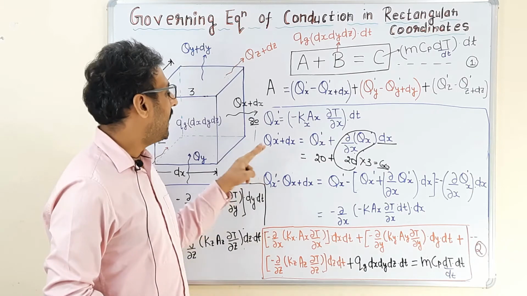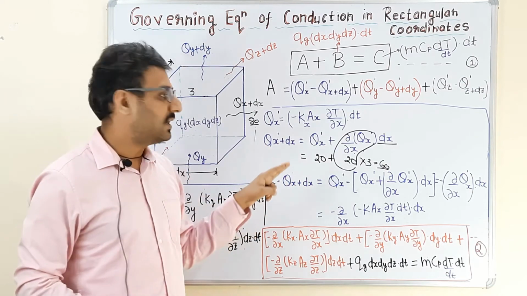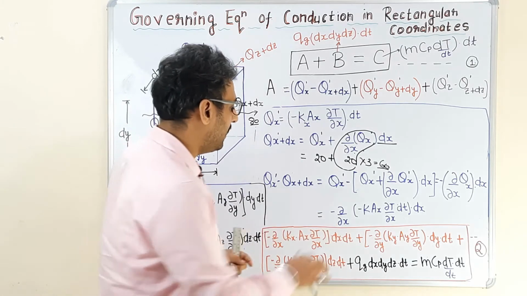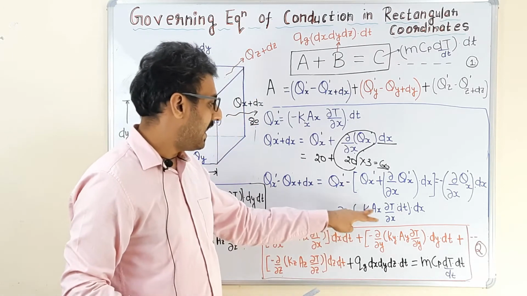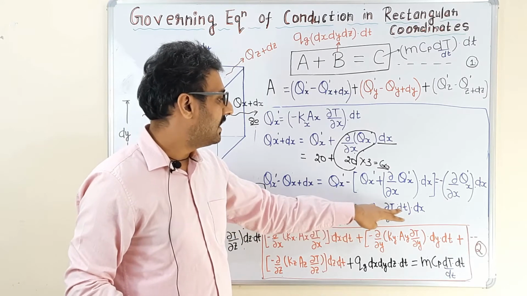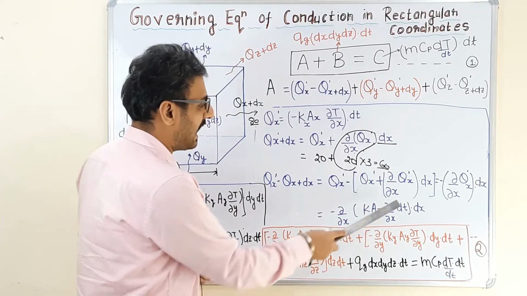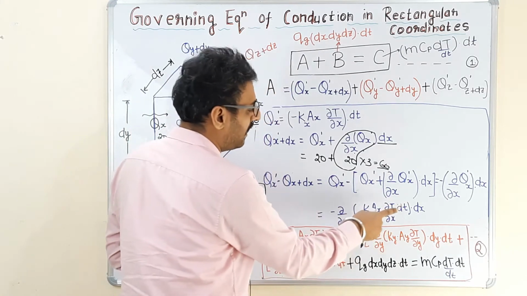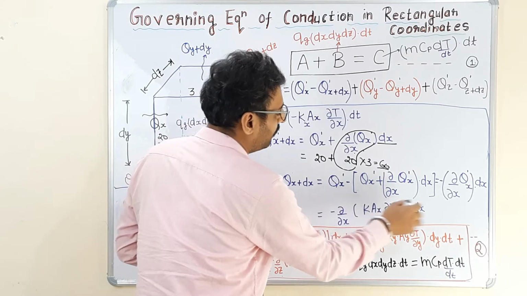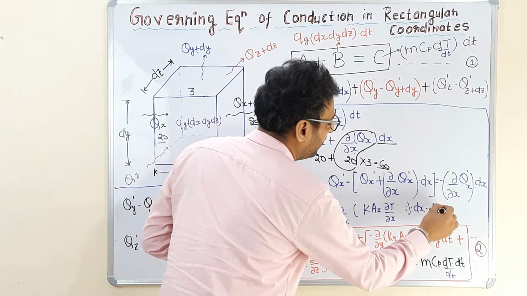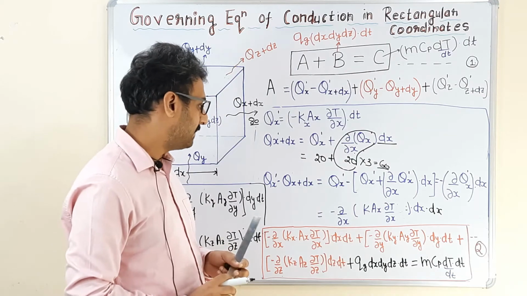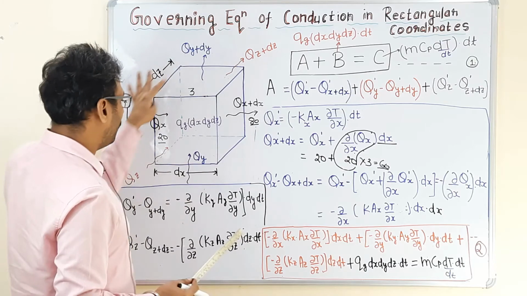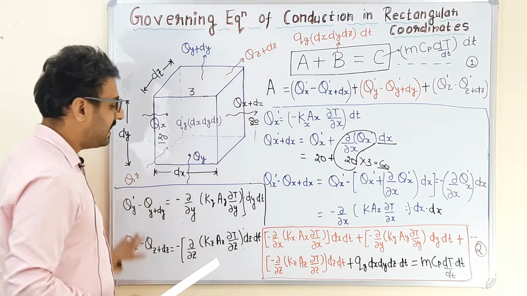accumulated in the x direction during a certain period of time dt in the control volume as minus ∂/∂x (k Ax ∂T/∂x) dt into dx. Now time is fixed, 2 or 3 seconds for the whole process, so it is not variable, so we can take it out from the differential because it is a constant. Now similarly we can determine the value of heat stored in this control volume in y and z direction.